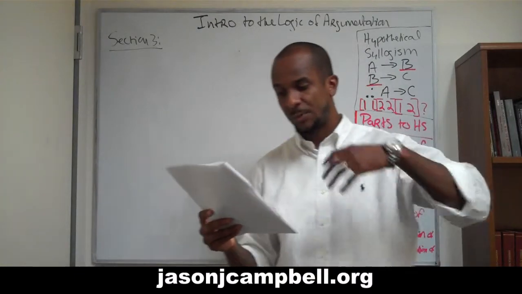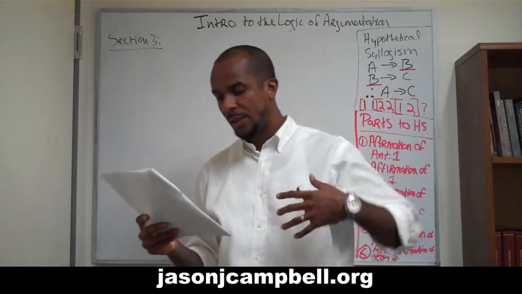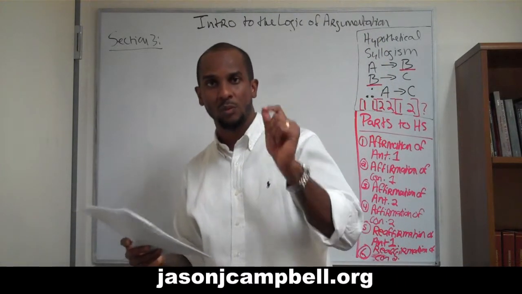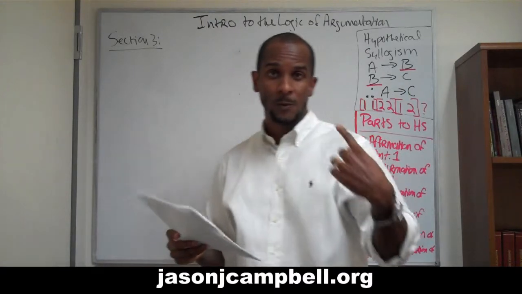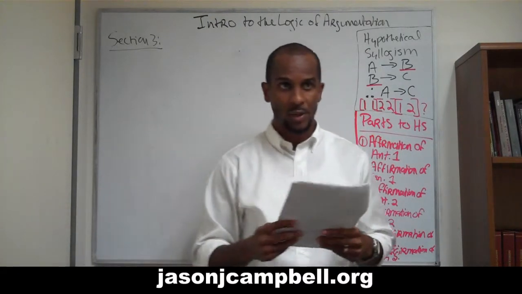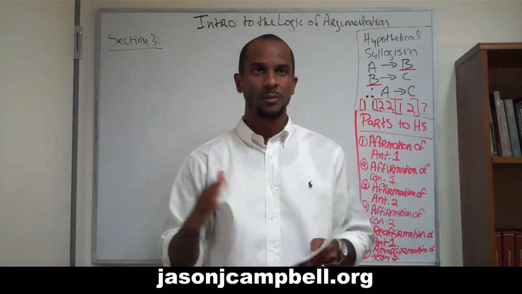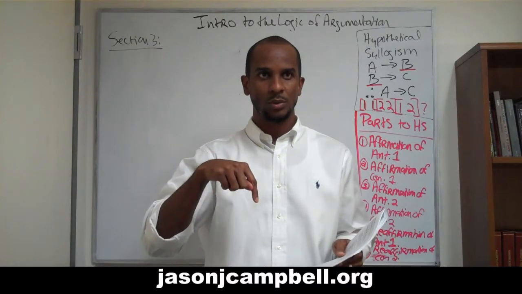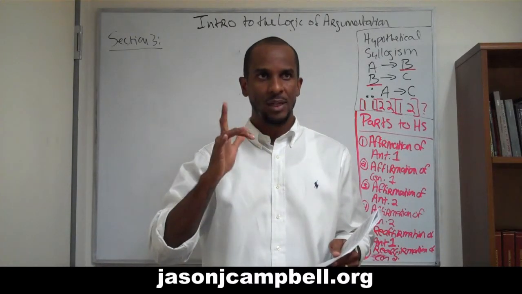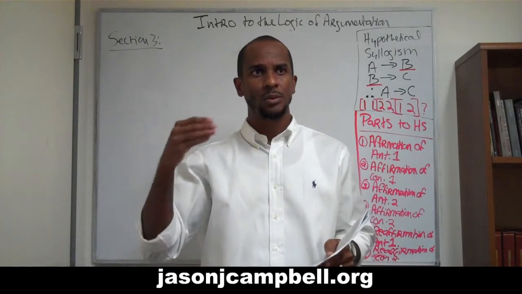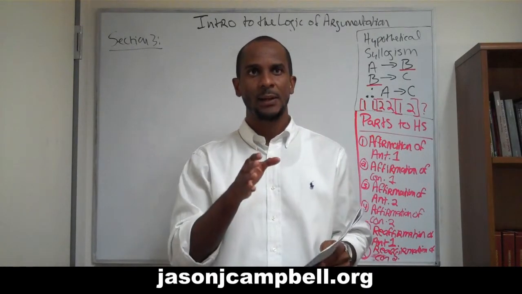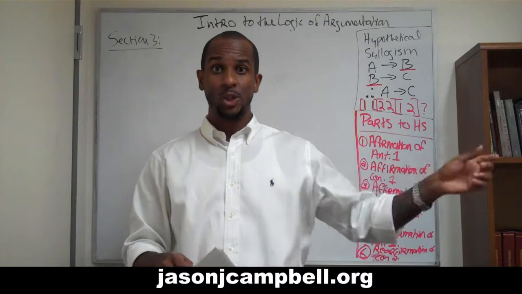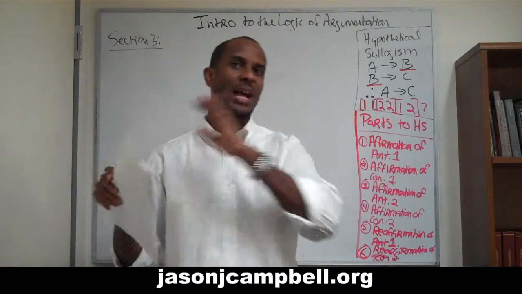For hypothetical syllogism, me personally, I always begin by identifying B. I always want to know the role of B, because B is the most important role. And I always think about the example that I told you in terms of the domino, 3 dominoes, because for me, that visual just works. I always think of what conditions allowed this present state to occur. If I think of it in that way, I know what conditions had to manifest in order for this condition to occur. And I also know now that it has occurred, what it can do, what it can influence. Once I make those connections, I can formalize my argument.